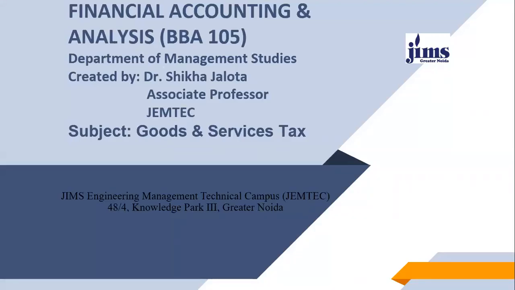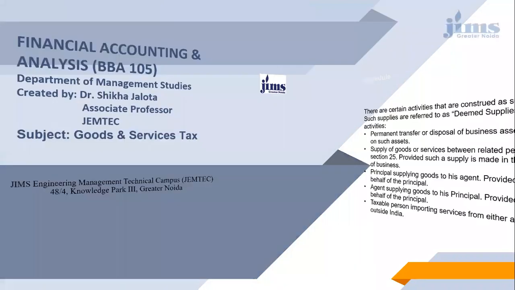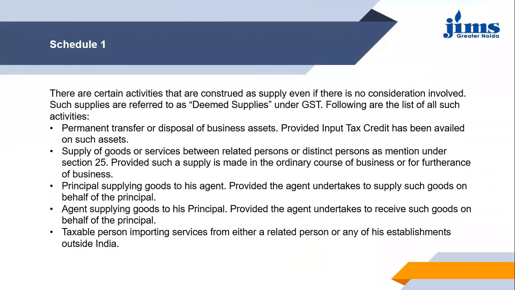We will be discussing the schedule 1, 2, and 3 here in this session. So schedule 1, as you can see here, it is basically the things which are considered as a deemed supply, right? Deemed supply means where there is no consideration involved in a supply, like supply is happening, goods are moving, goods are changing hands, but there is no consideration involved.